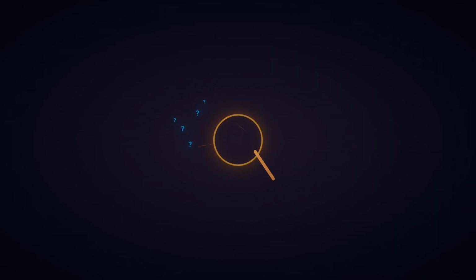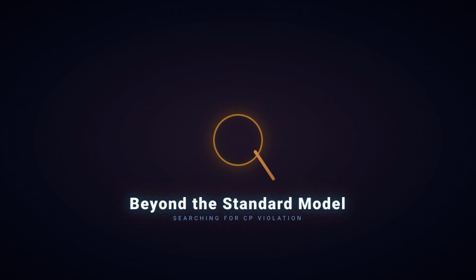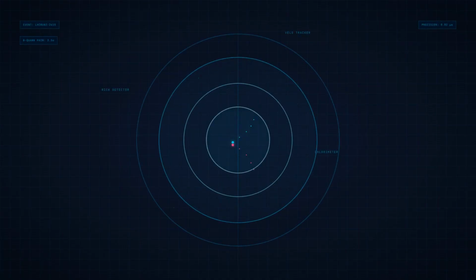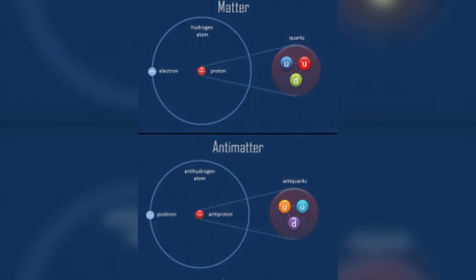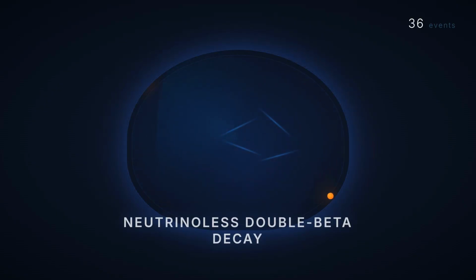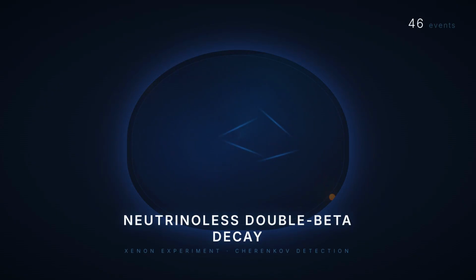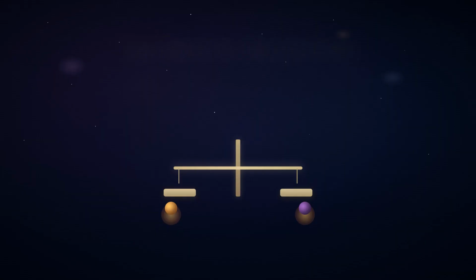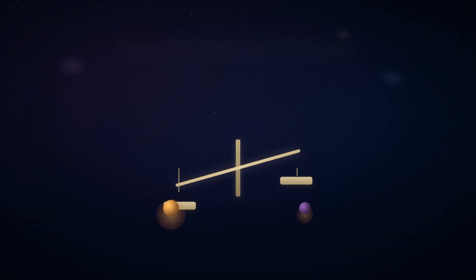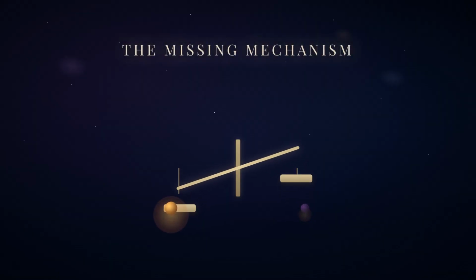Physicists are searching for new sources of CP violation beyond the standard model. The LHCb experiment at CERN precisely measures how particles containing bottom quarks behave, comparing matter and antimatter versions for tiny differences. Another experiment searches for neutrinoless double beta decay, which could reveal that the neutrino is its own antiparticle. Such a discovery might provide the missing mechanism. So far, no new source has been found.